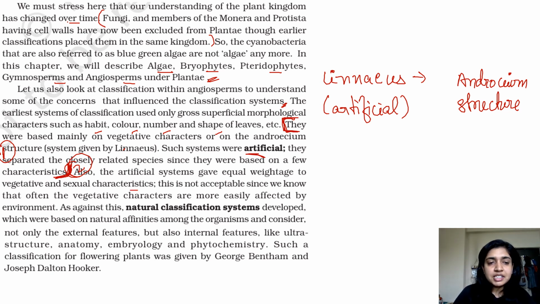This is not acceptable since we know that often the vegetative characters are more easily affected by the environment. For example, if you look at, let's say, mango of two different regions of India. Somewhere the mangoes are longer in shape, but somewhere the mangoes are very plump in shape. Okay, so you cannot categorize on the basis of how they look, because if you make the two mango trees reproduce, then the offspring will come out as a mango.